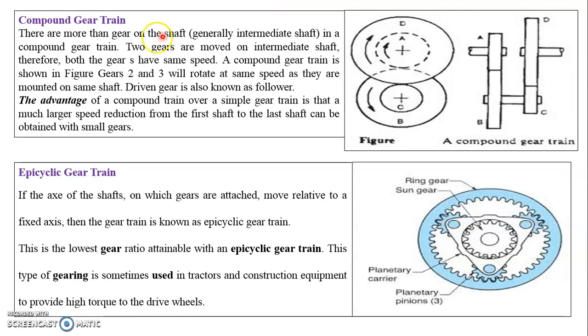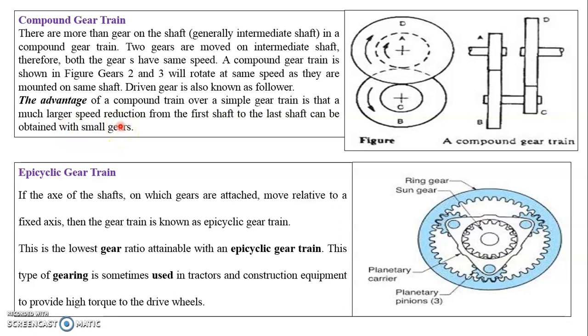Then the compound gear train. There is more than one gear on the shaft, generally on the intermediate shaft in a compound gear train. So two gears are mounted on the intermediate shaft, therefore both gears have the same speed. A compound gear train is shown in this figure. Gears 2 and 3 will rotate at the same speed as they are mounted on the same shaft. The driven gear is also known as a follower. The advantage of the compound gear train over a simple gear train is that a much larger speed reduction from the first shaft to the last shaft can be obtained with small gears.